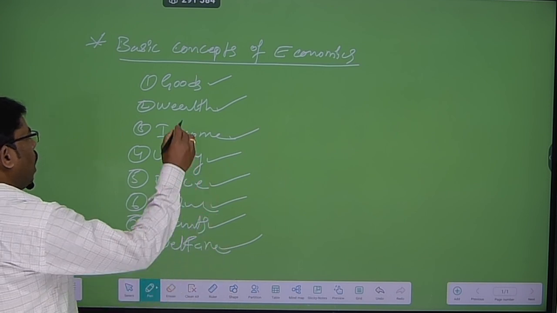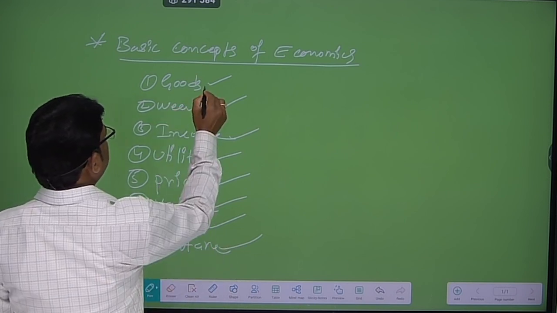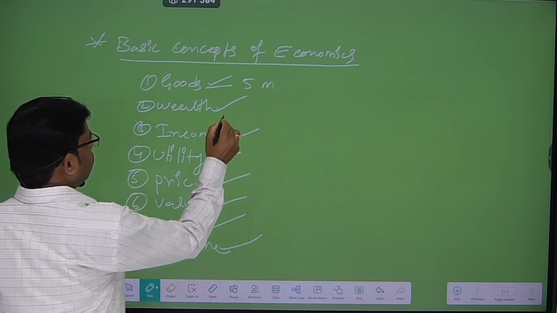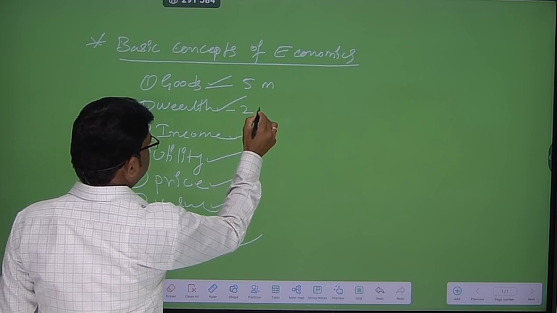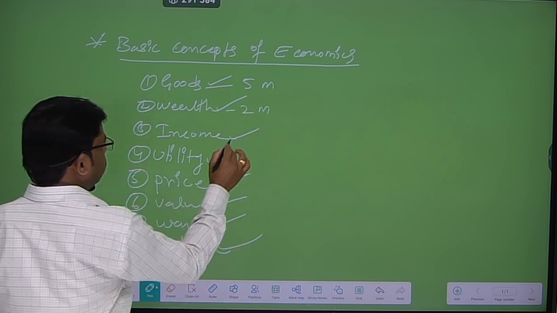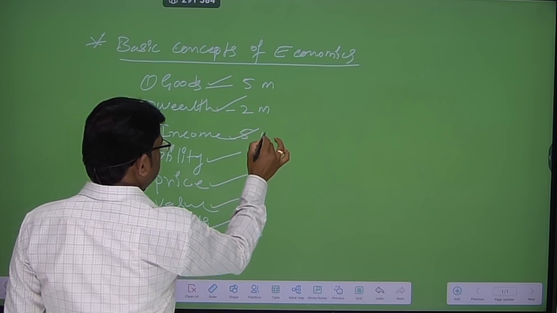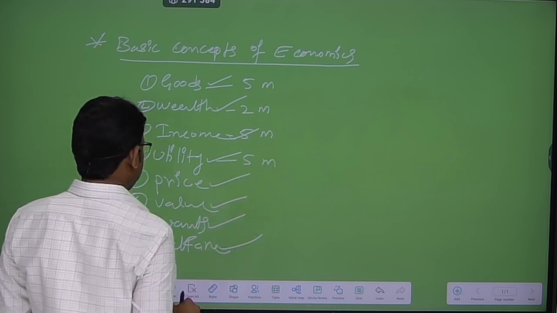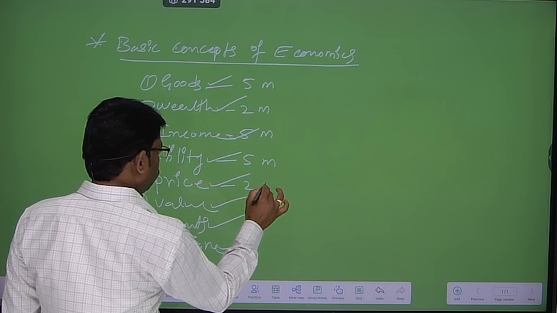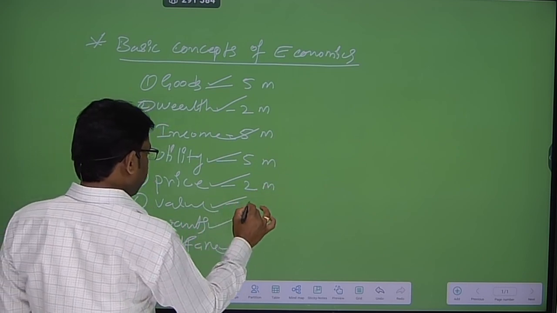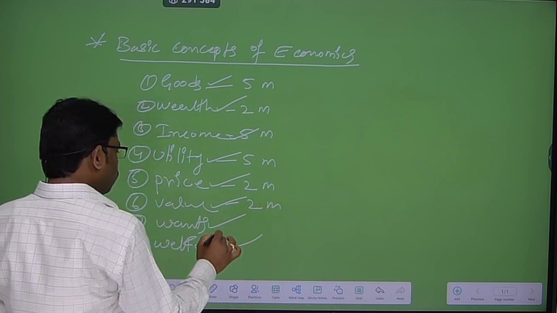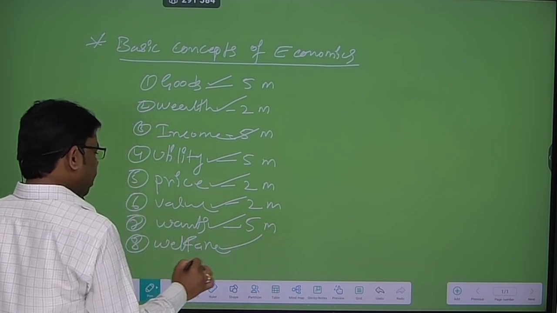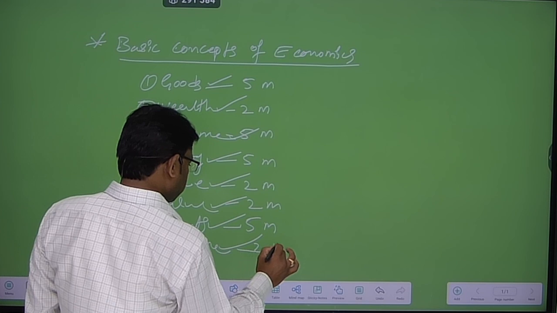Under these concepts, goods is considered 5 marks, wealth 2 marks, income 5 marks, utility 5 marks, price 2 marks, value 2 marks, wants 5 marks, and welfare 2 marks.